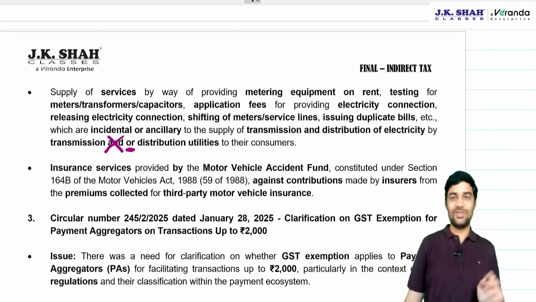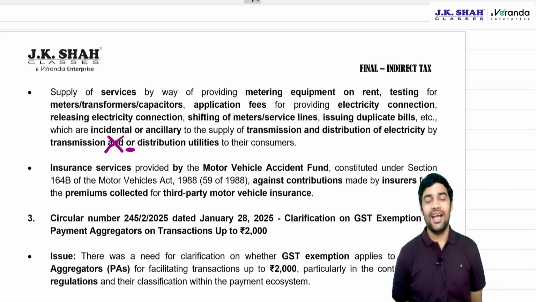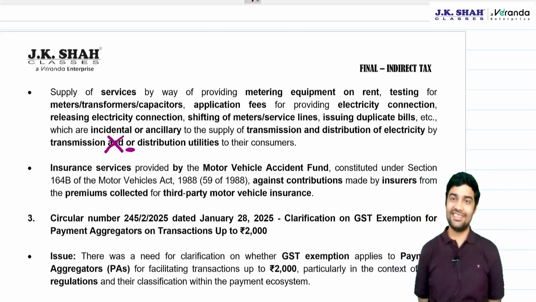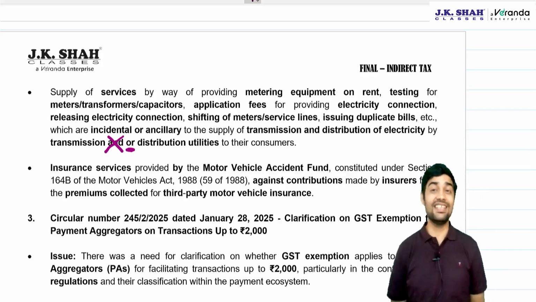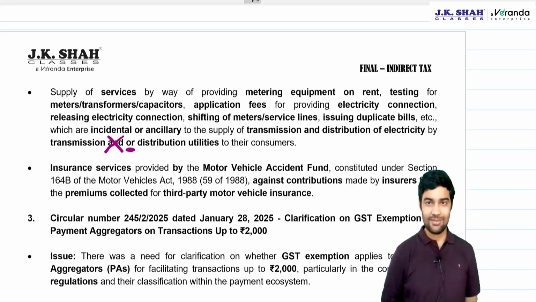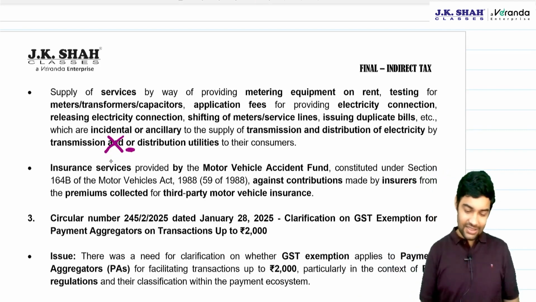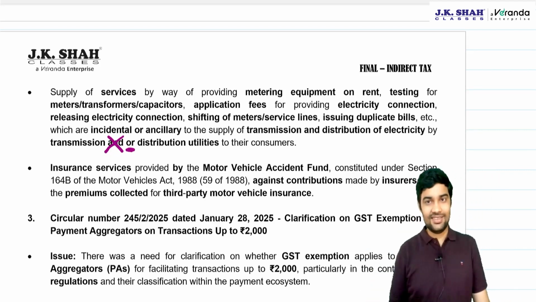So this is also a very new entry: ancillary service to electricity. What is this ancillary service to electricity? Ancillary services like meter change charges, duplicate bill charges, meter shifting charges, all these charges, CBIC had said GST is applicable. Then the government added this entry saying that GST is not applicable.